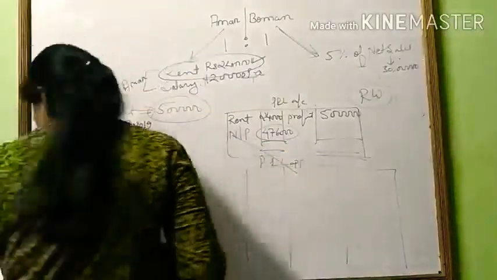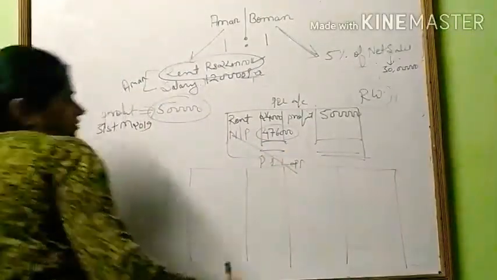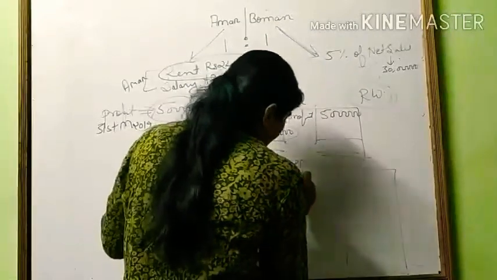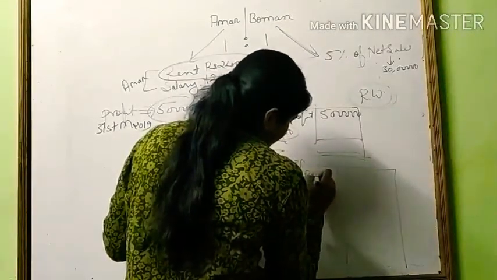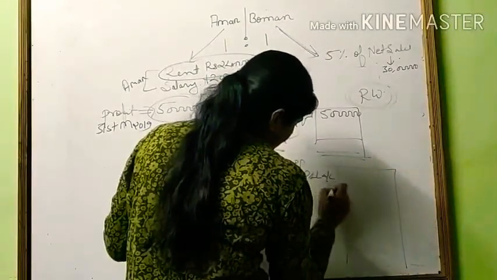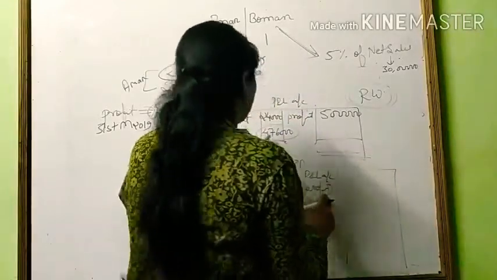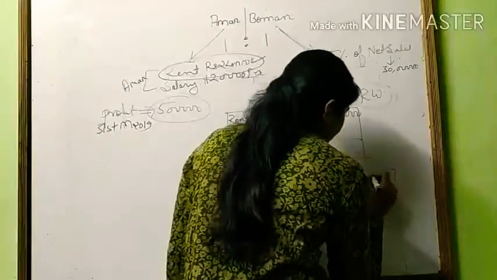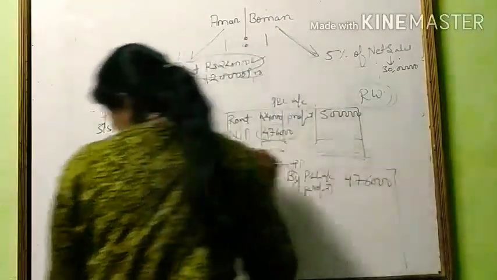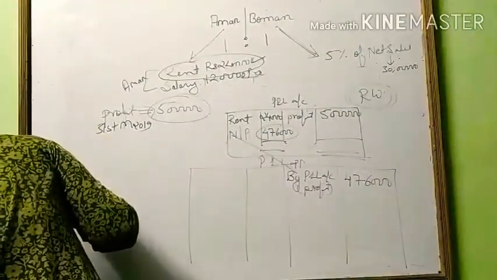So here we write profit first. We start from here. In the profit and loss account, in brackets, net profit. Profit transferred from profit and loss account, how much? 4,76,000. After that, we will write the other items.